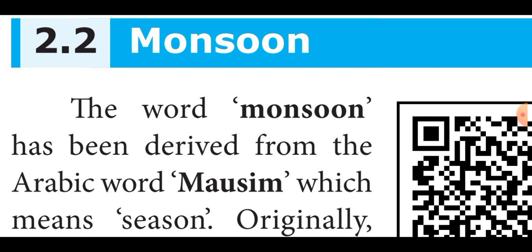Listen very carefully, students. The northward wind moves a major part of the Indian landmass under the influence of southeast trade winds. While crossing the equator, this wind gets deflected and takes the direction of southwest, becoming the southwest monsoon.